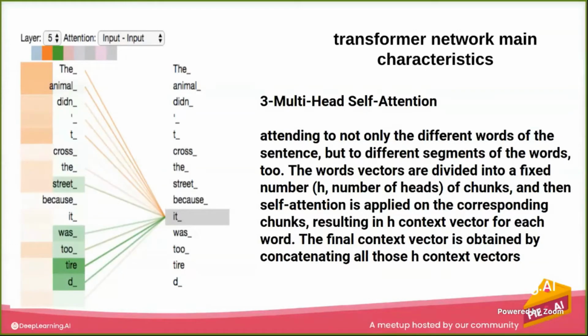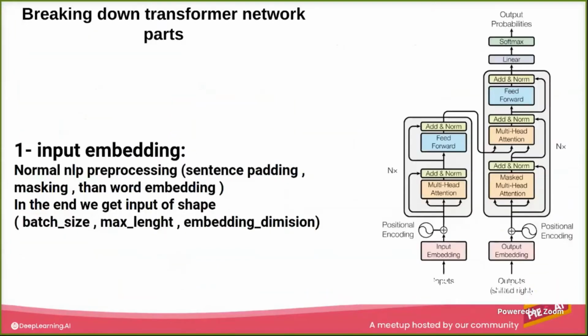Now let's study the transformer network. This is the main architecture for the transformer network. If you're not looking at the details, you know this is the encoder part, and this is the decoder part. Now, what does this encoder part do in any machine learning, whether we take the transformer or something else?